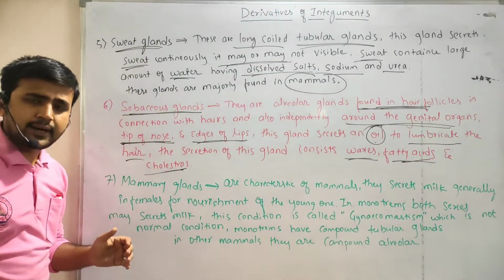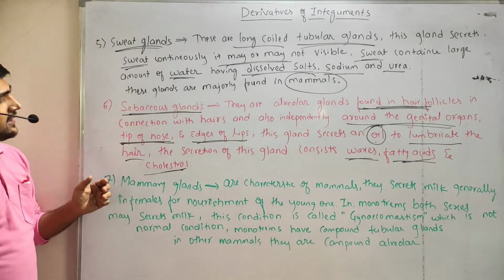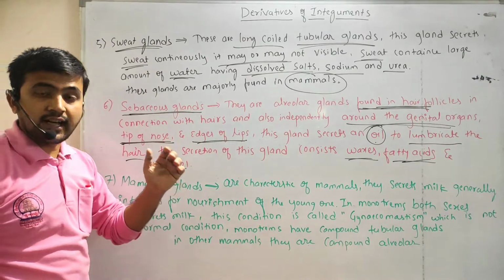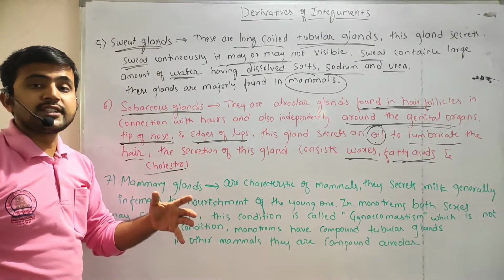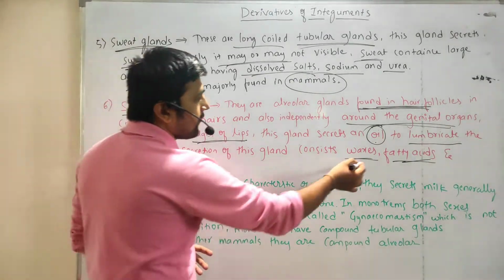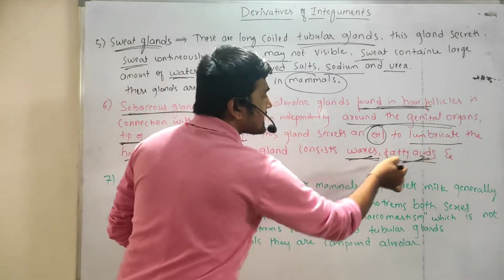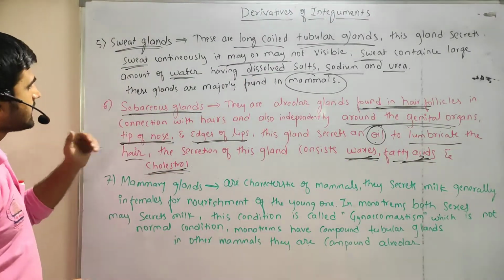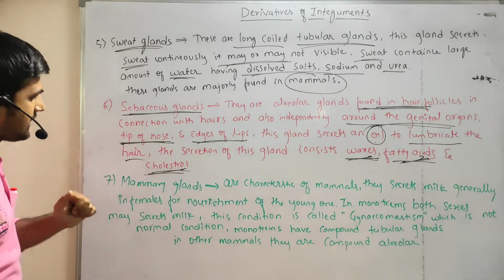That is the composition of the sebaceous gland secretion. So this covers the sebaceous gland.